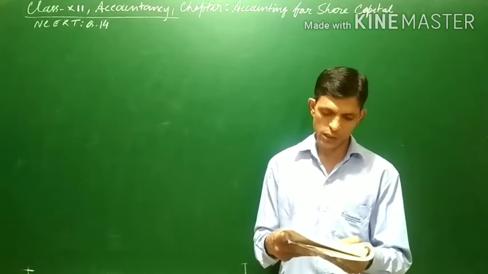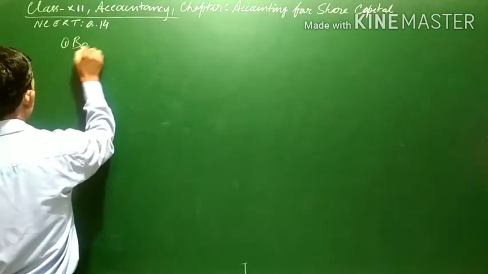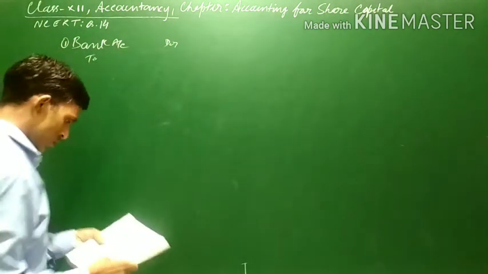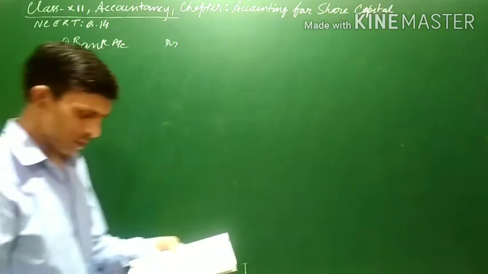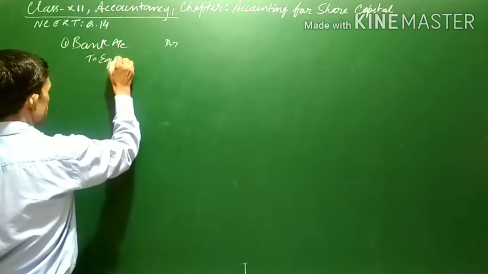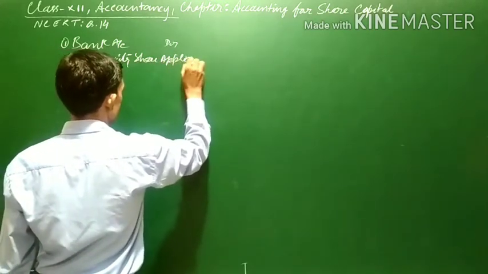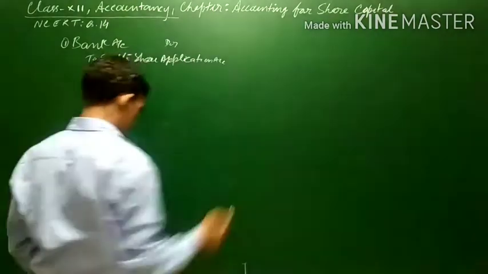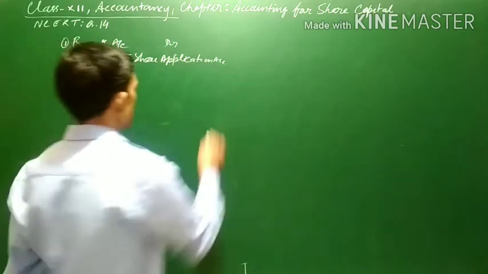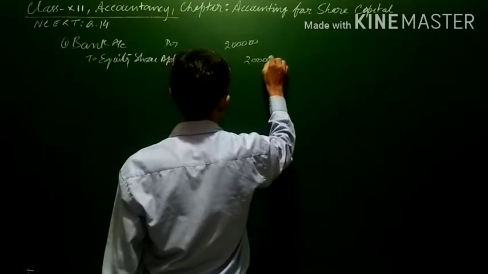Now see, applications for 10,000 shares are received and the application money is 20. So the very first entry will be: bank account debit, to equity share application account. Since 10,000 shares are received and the amount is 20 per share, the amount will come to 2 lakh.